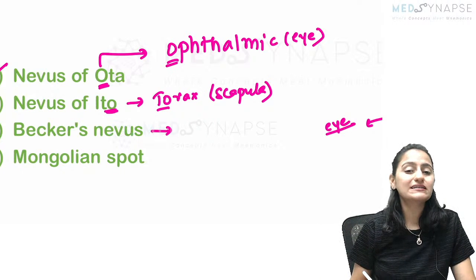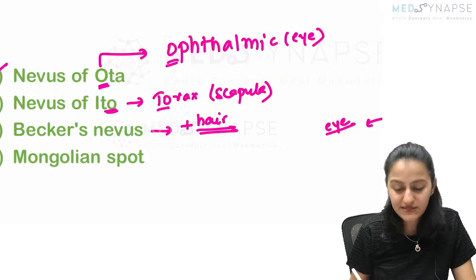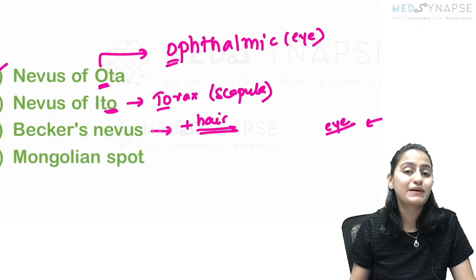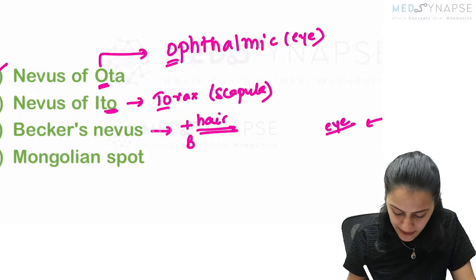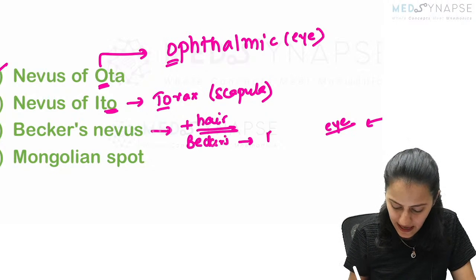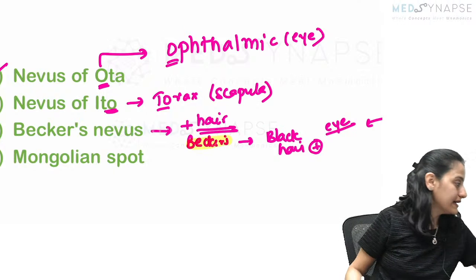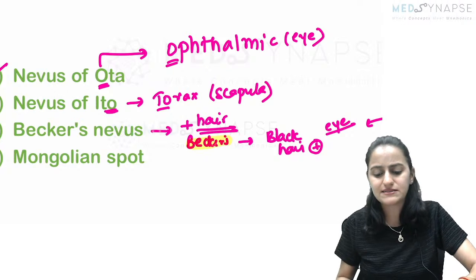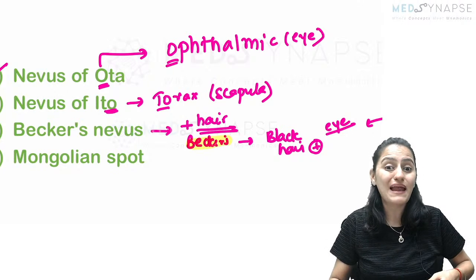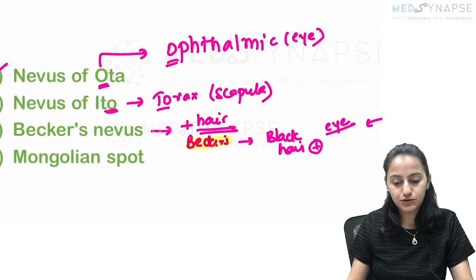Where do you see the Becker's nevus? Again here, the scapular region. But along with the Becker's nevus, remember you would see hair over it. The hairy growth will be there over Becker's nevus. So remember, Becker's will have black hair present over it. The name itself tells you Becker's is on the back, again, but with the black hair. On the back with the black hair is the Becker's nevus. That's what we need to remember.